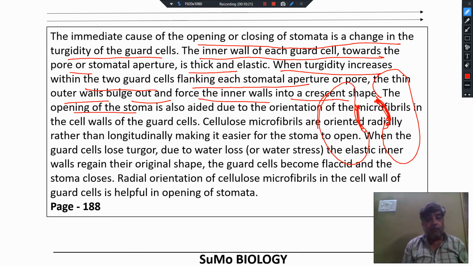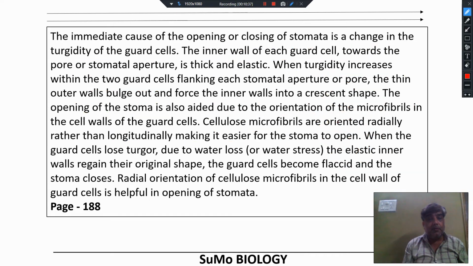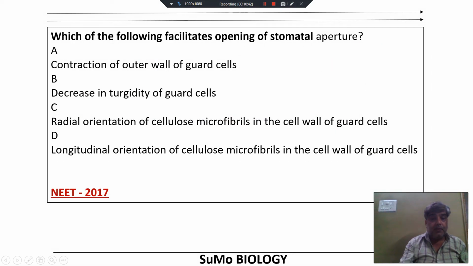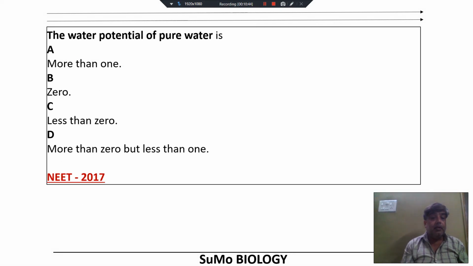The opening of stomata is also aided due to the orientation of microfibrils in the cell wall of guard cells. These microfibrils are arranged radially, not longitudinally. Cell wall microfibrils are oriented radially rather than longitudinally, making it easier for the stomata to open. These lines are from your NCERT page number 188. So option C is the right choice. You should go with it.